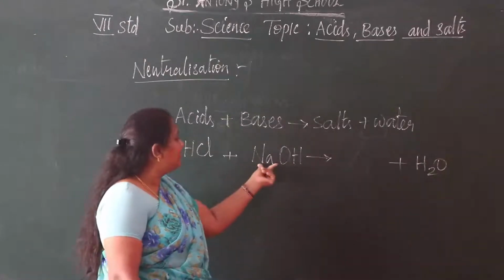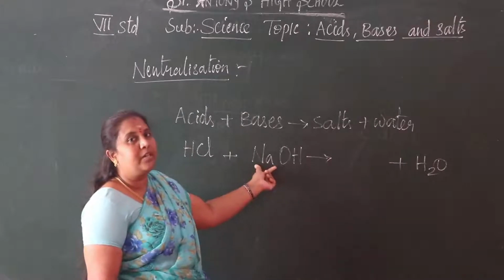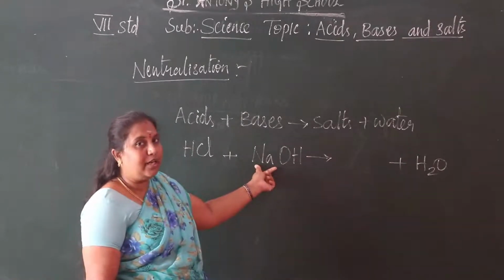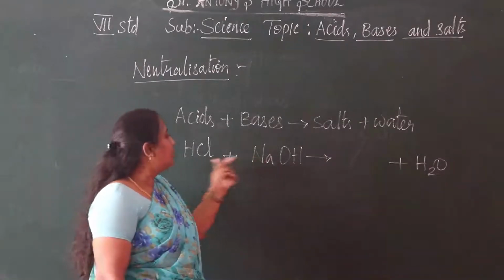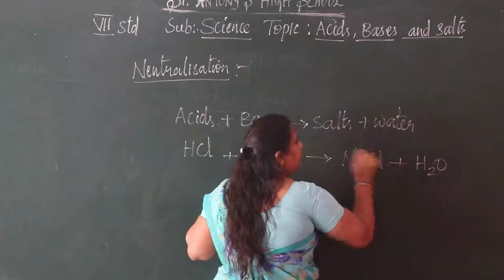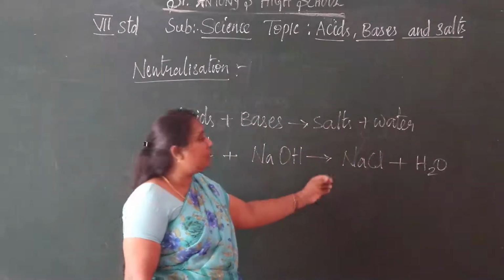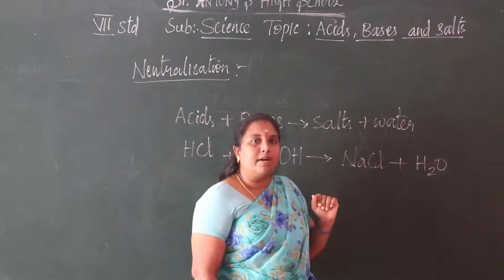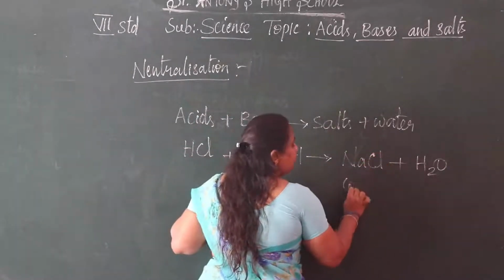Again balance: sodium, Na. What is the symbol of sodium? Na. Sodium and chlorine are balanced, so sodium chloride salt is produced. Sodium chloride is a common salt.